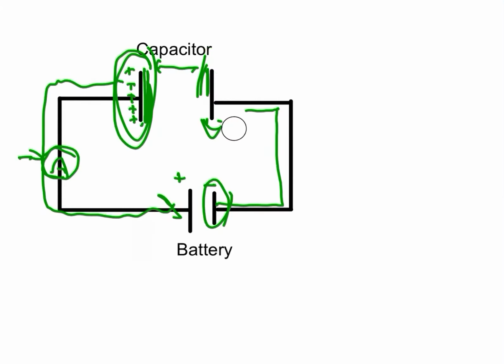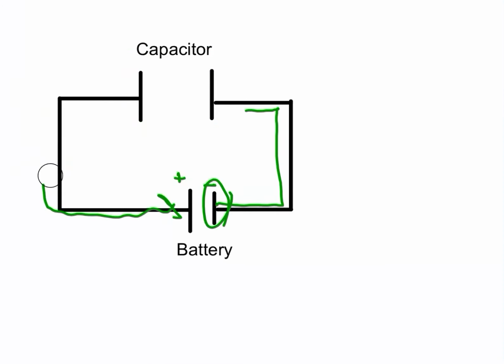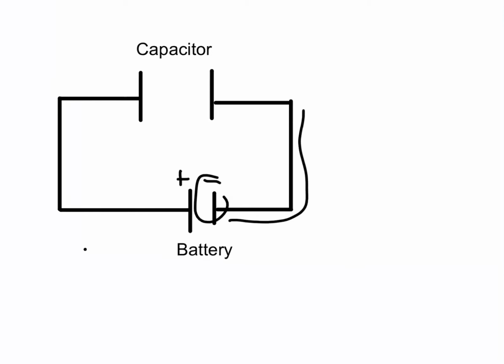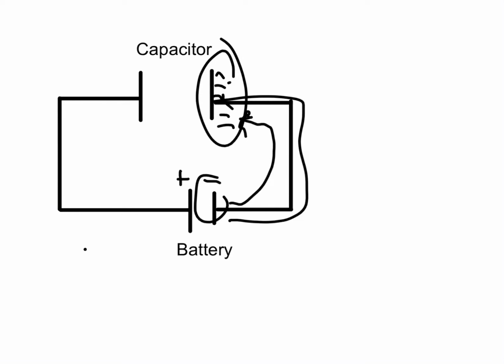Now, our next screen. So for our next screen, we need to just remind ourselves of how a capacitor works. So a capacitor is a thing that is meant to store charge. So here I have the capacitor hooked up to a battery. The battery sends electrons up here, and they get stored on this plate. Now, when this plate is filled, no more current is going to flow out of the battery because the electrons have nowhere to go.